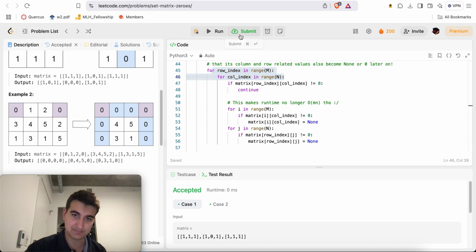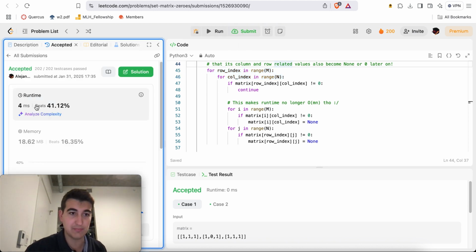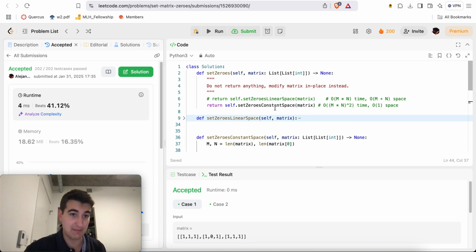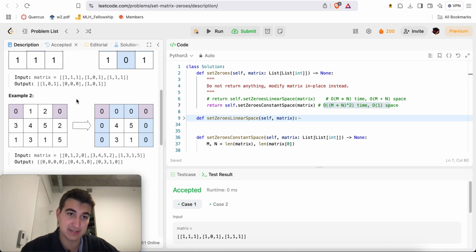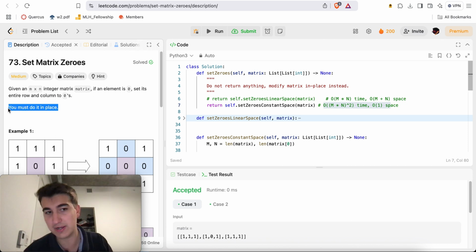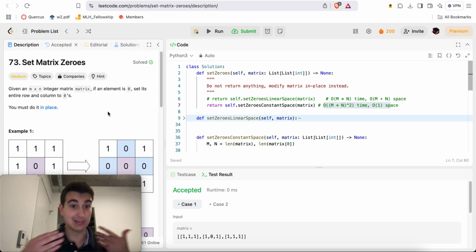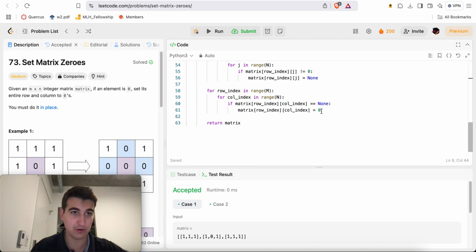And if I submit this, we'll notice that I won't have a 0ms beats 100% solution. I'll have like 4ms here, because I made my solution quadratic in terms of the size of the matrix. But I do so at the benefit of only using constant space, making this algorithm in place as they tell us to. So now we follow that constraint. There you go. We were able to actually legitimately solve the problem. Bada bing, bada boom. Very nice. Hopefully that solution makes sense.